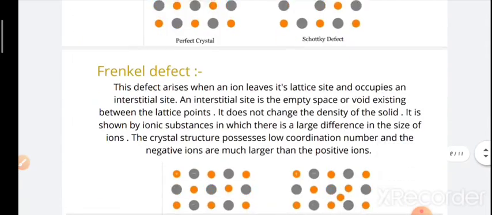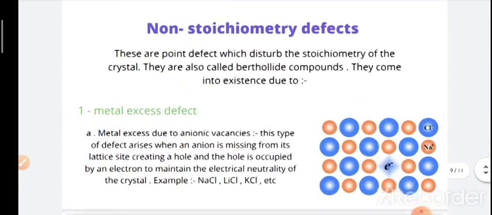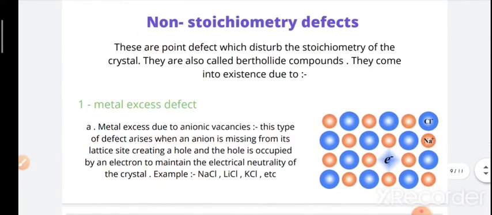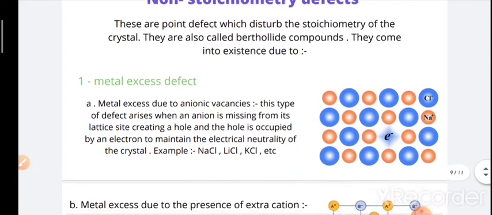Now we will discuss the non-stoichiometric defects. These are the defects which disturb the stoichiometry of the crystal. They are also called Berthollide compounds. On account of non-stoichiometric defects, the ratio of the cations and anions differs from that indicated by the ideal structure. So let us see how they come into existence. The first one is the metal excess defect, due to the excess of metal.